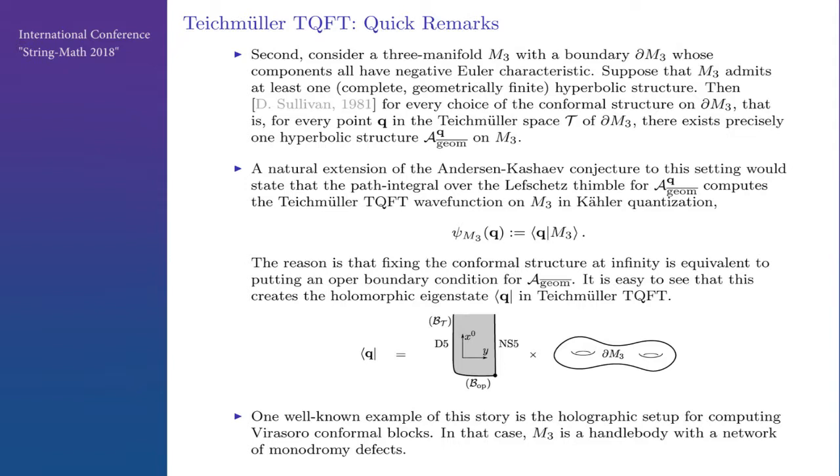So one well-known example of this Teichmüller setup is when this M is a handle body with a network of monodromy defects, and then this setup is just the holographic setup for conformal blocks. So this is nothing new.